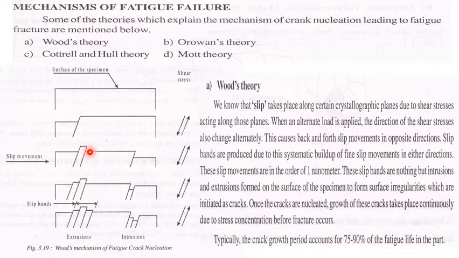So alternate slip bands form on the surface of the specimen. As the loading cycle increases, the slip bands increase in number. You can see the type of loading here, once it may be positive and once it may be negative.